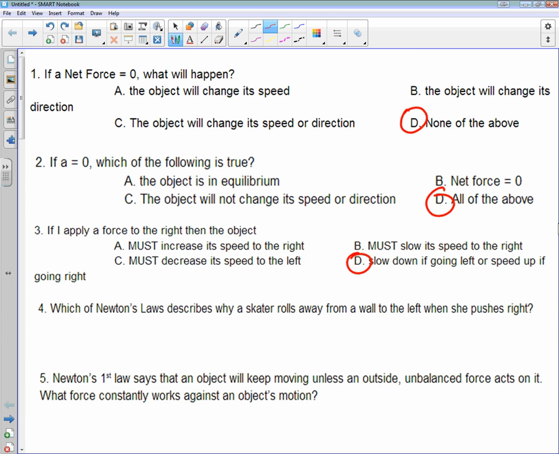If an object is stopped, then it's going to stay stopped, unless an unbalanced force pushes it. If it's already moving a certain speed, then it's going to continue going that exact speed unless an unbalanced force acts on it. Okay? So that's really important also that you pay attention to that.